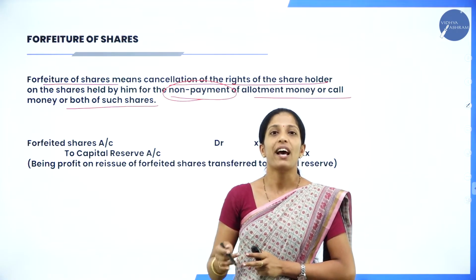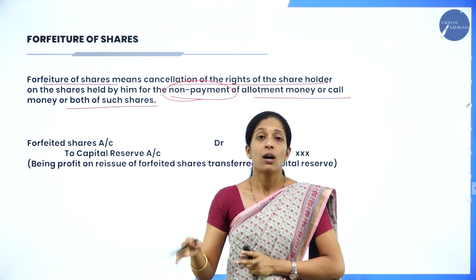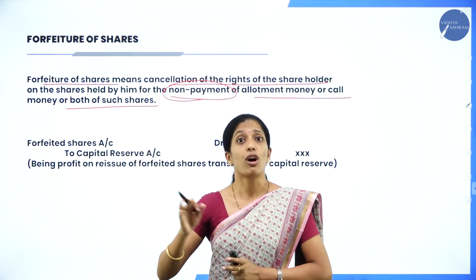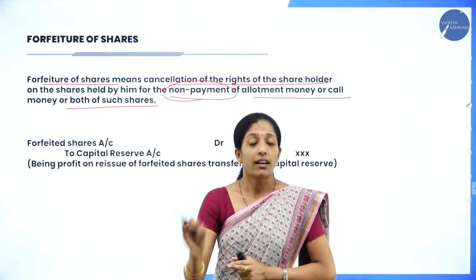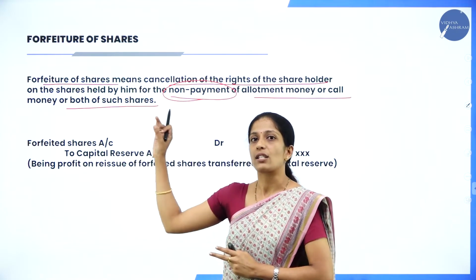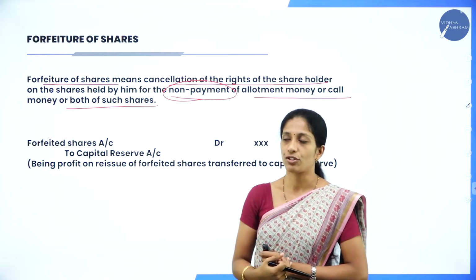Suppose the shareholders have not paid the allotment money or the call money, so the cancellation of their right on shares is called what? Forfeiture of shares.